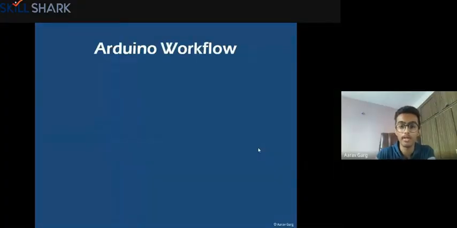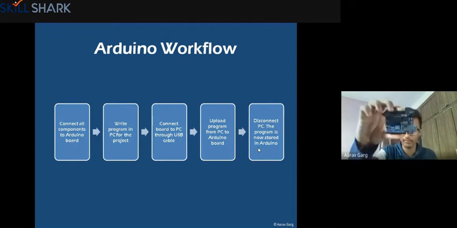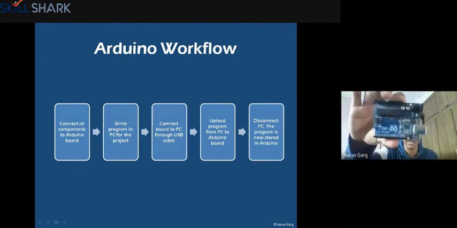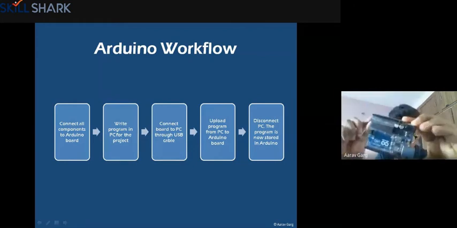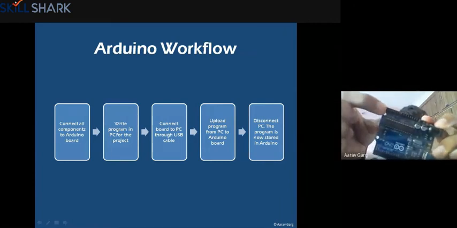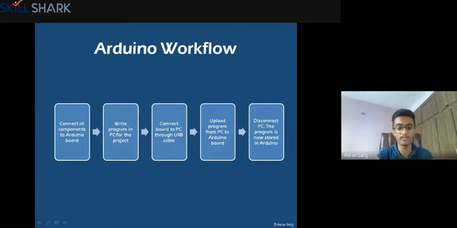Now coming to the Arduino workflow. As you can see here, connect all components to the Arduino board. By components, I mean input and output devices. You have these pins, and you just need to connect components to these pins through wires. You will have some special kind of wires. So these are not pins actually, these are holes. You can connect those wires into these holes. Okay, so they'll be like pins.